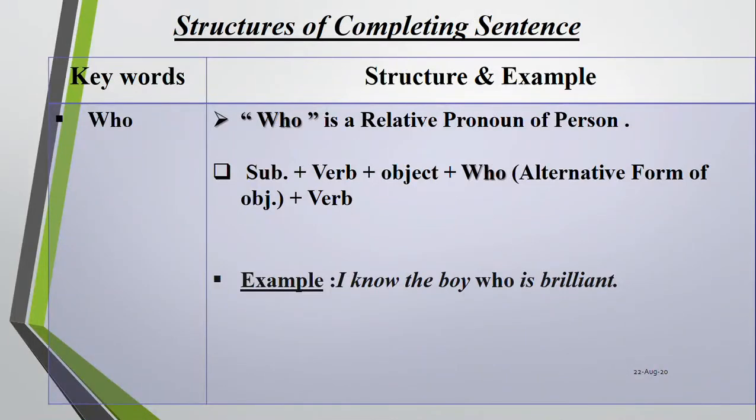Structures of completed sentence. Keyword: who. Here who is a relative pronoun of person. See the structure: subject plus verb plus object plus who, then alternative form of object plus verb. Here is an example: I know the boy who is brilliant. That means I know the brilliant boy. So we can also say this is a complex sentence. I know the boy who is brilliant. It gives a complete sense, and who is used here as a relative pronoun.